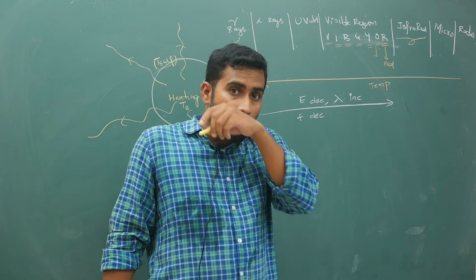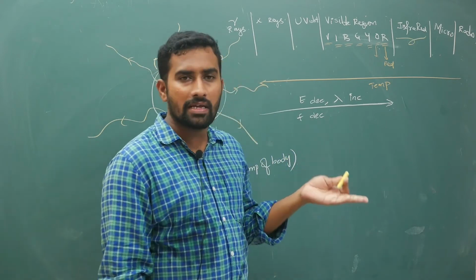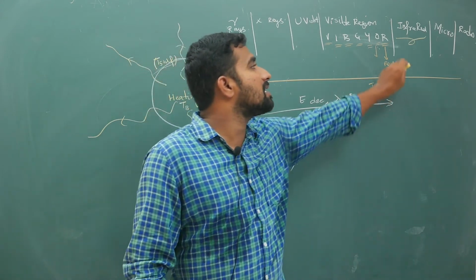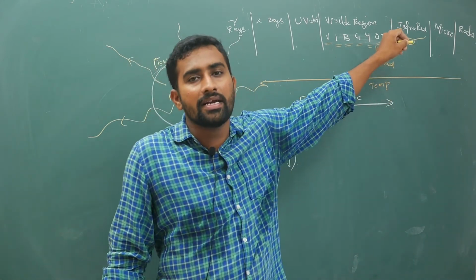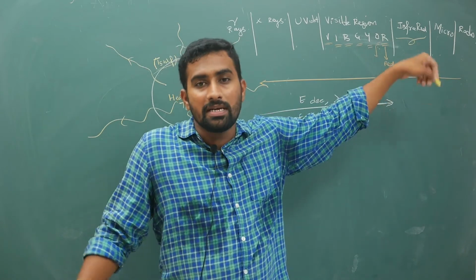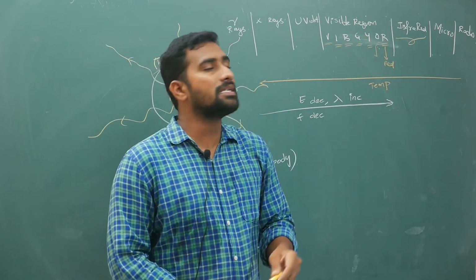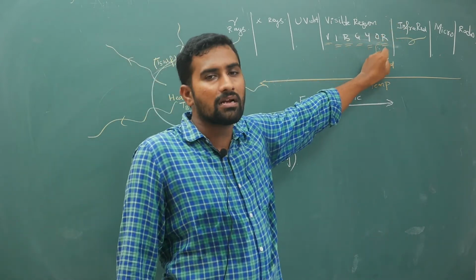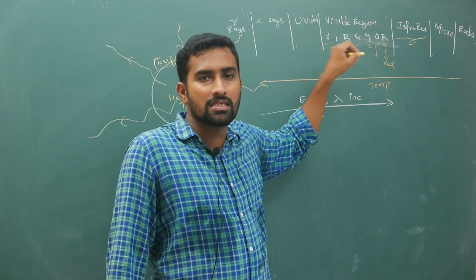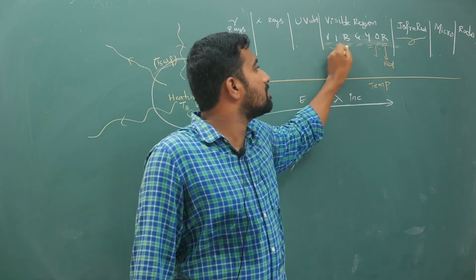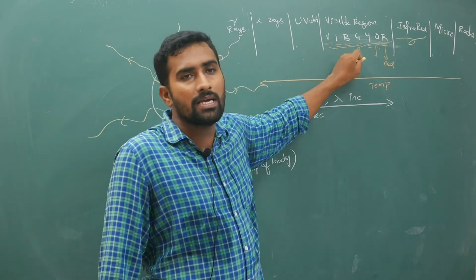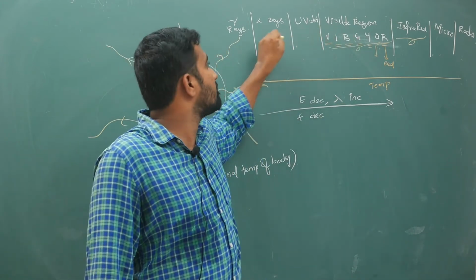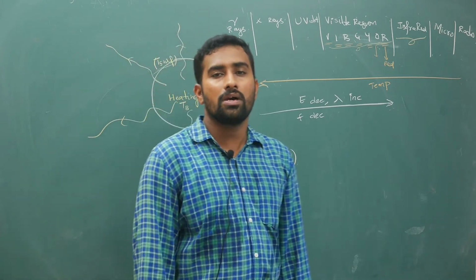So my point is, normally if you take some rod or most material objects, at normal temperature they will emit IR radiation, but that IR radiation is not visible to us. Our visibility is because of a source of light. But in a dark room, if you are doing this setup and heating it, then you will start observing red, orange, yellow, green, like this. If it is in the visible region, we will be able to see the colors. And if you further increase it, it will give ultraviolet, then X-rays, like that it will keep giving out heat energy.